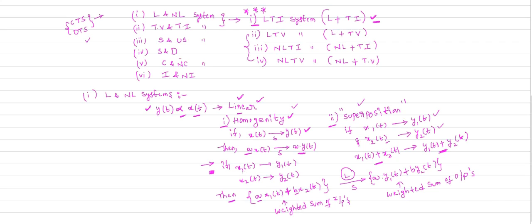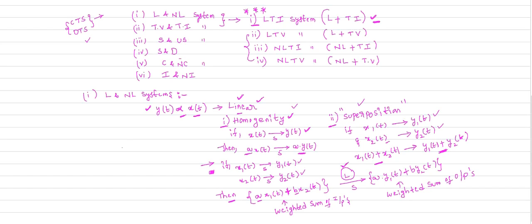If x1 of t is the input given to the system, it will produce y1 of t as the output, and if x2 of t is another input given to your system, and it produces y2 of t as the output, then if I give the weighted sum of inputs to the same system, and it produces the weighted sum of outputs, then the system is definitely a linear system. Otherwise, the system is a non-linear system. So, if you solve the examples, you can easily realize this concept of linear and non-linear.